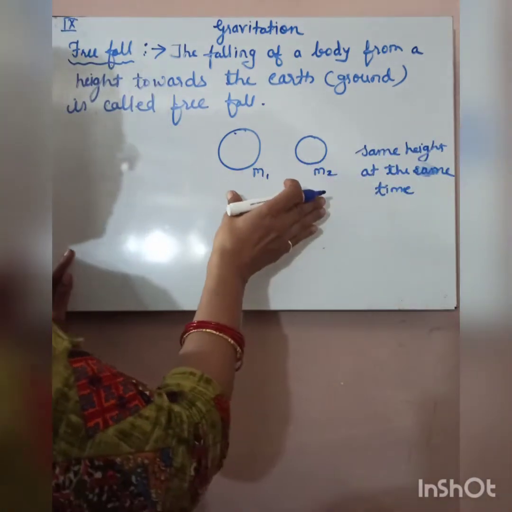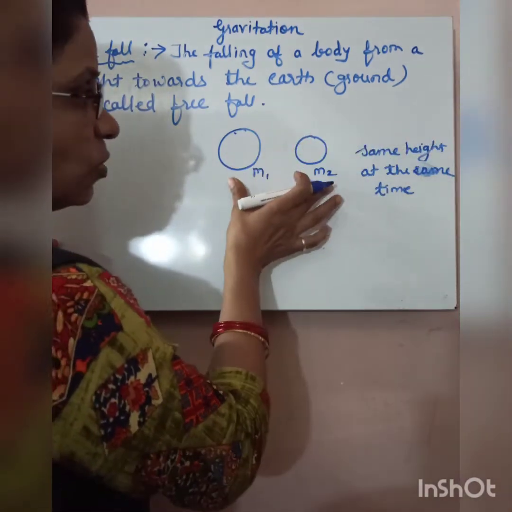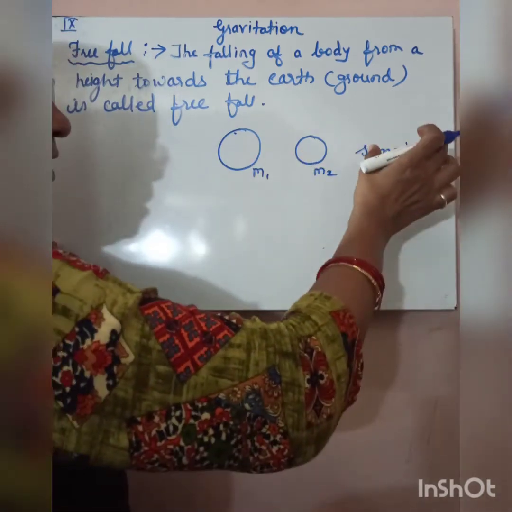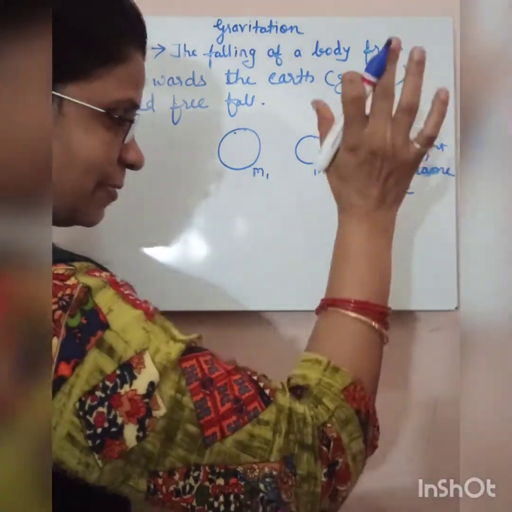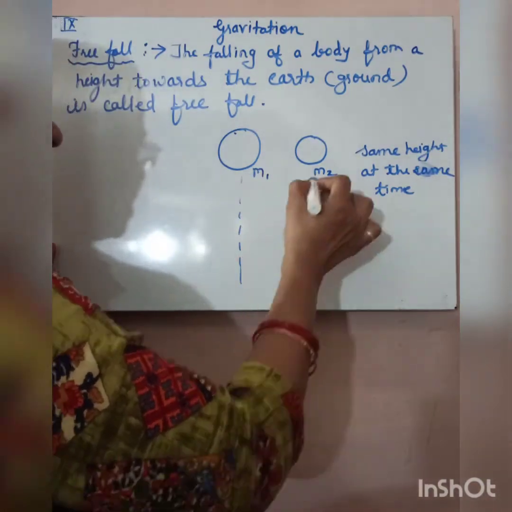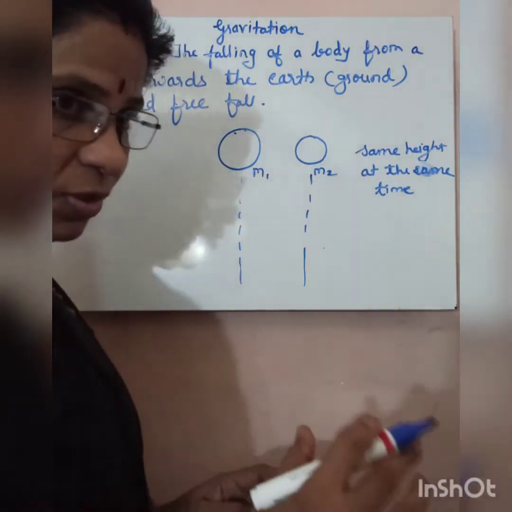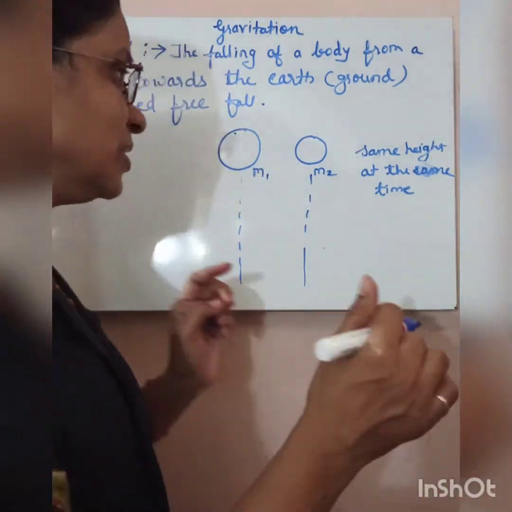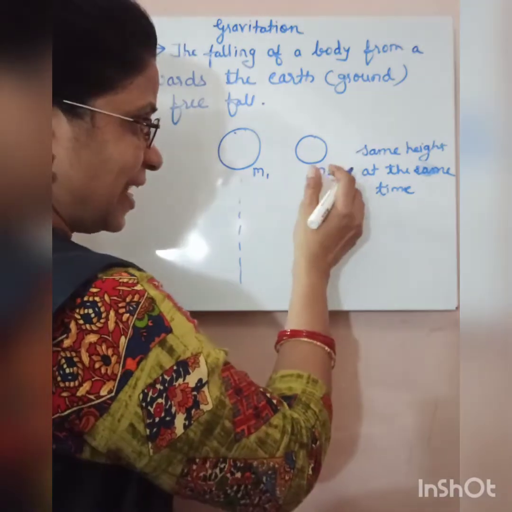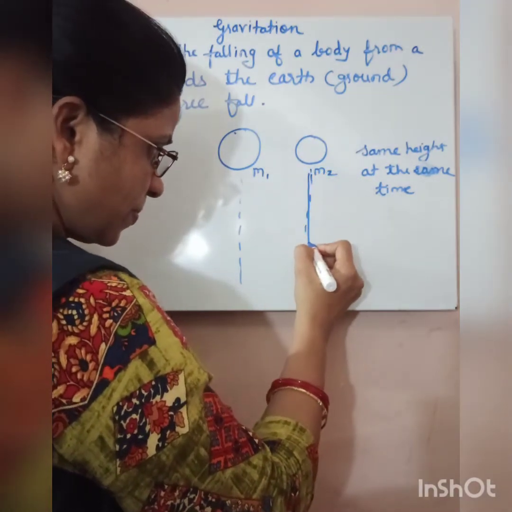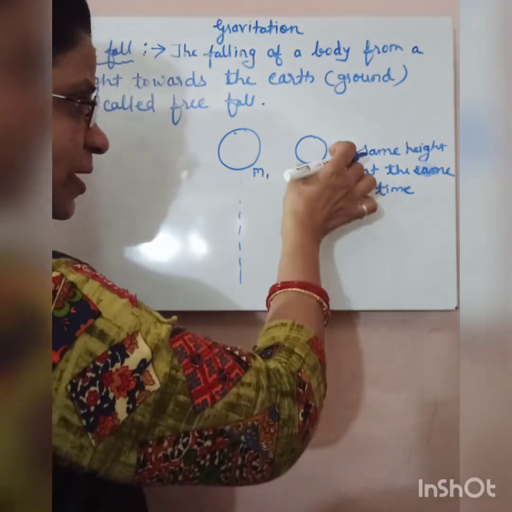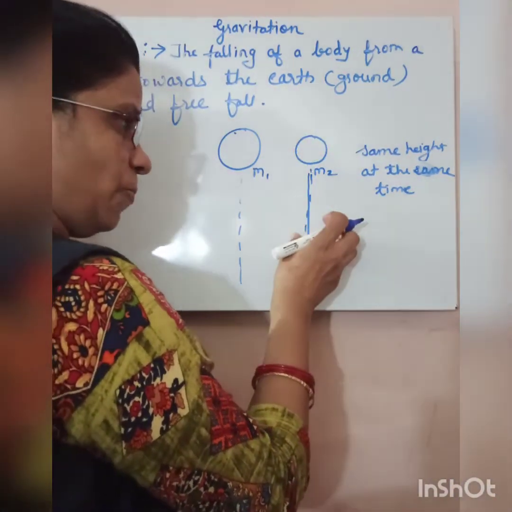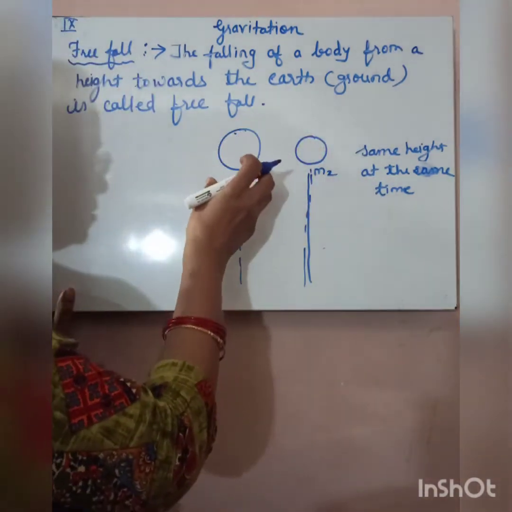So in this experiment, both the bodies of different masses are dropped from the same height and at the same time. At that time it was thought that these bodies will take different times. The body which has less mass will take more time. Listen carefully, it will take more time, its speed will be low. But the body of more mass.